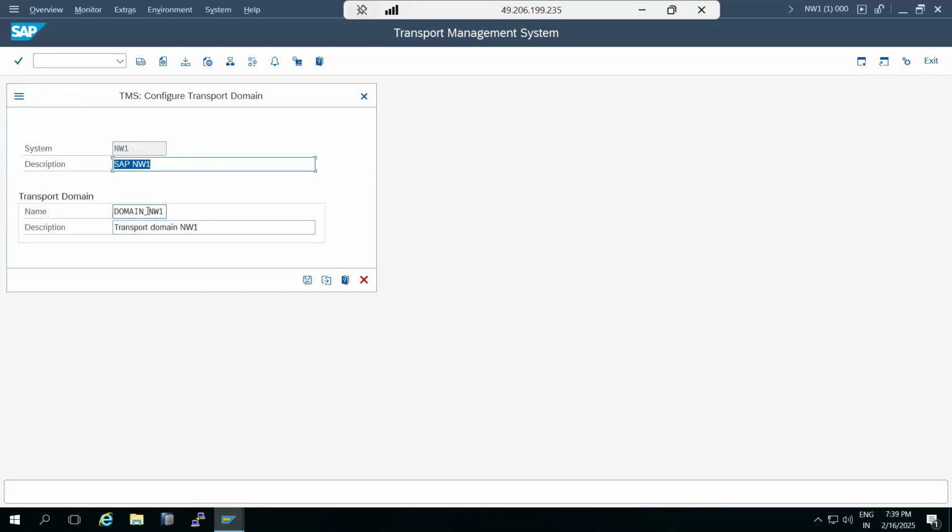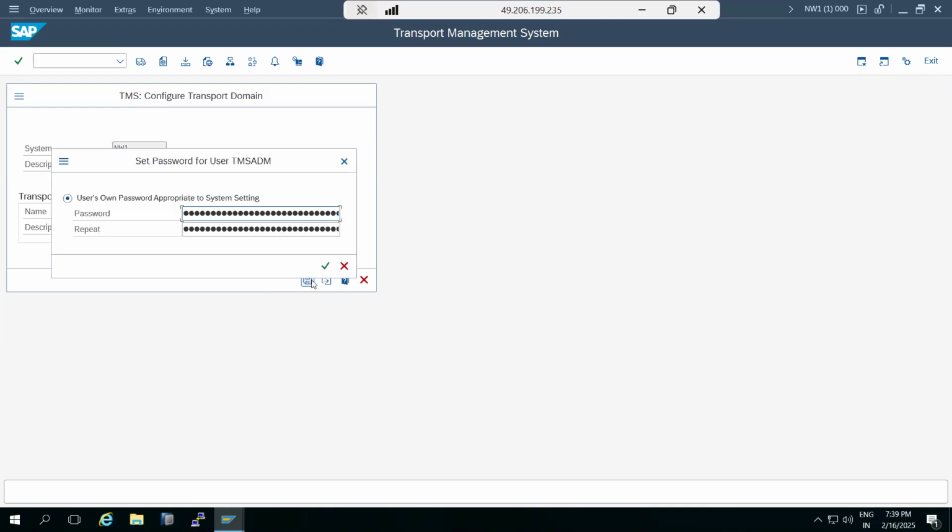Here you have to make NW1 the domain controller. Then you have to give the domain underscore SID. Any system can be made the domain controller, but first you need to log into that system with the 000 client, then provide the domain underscore SID, then click on the save button.